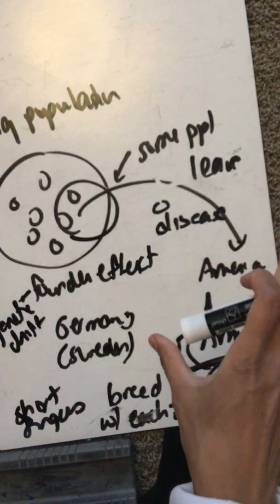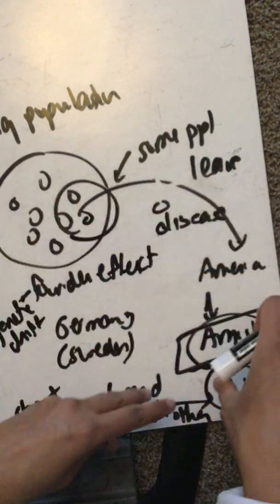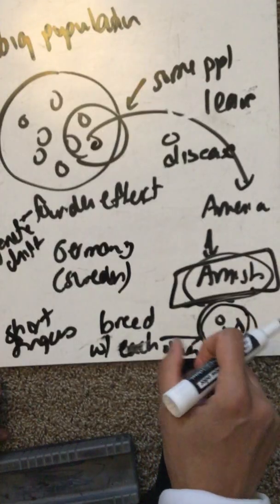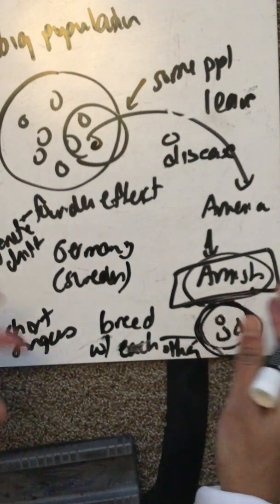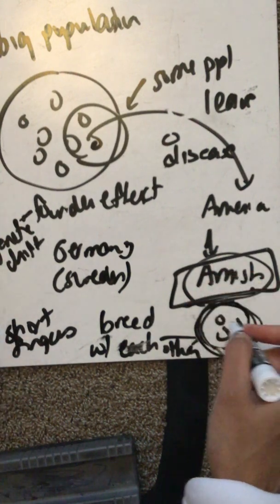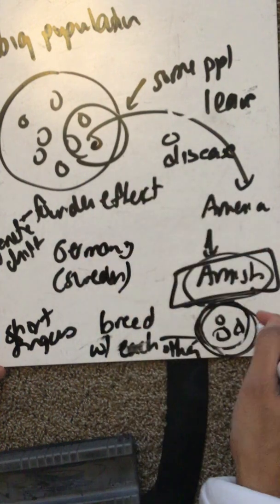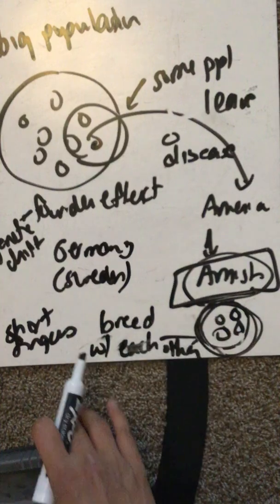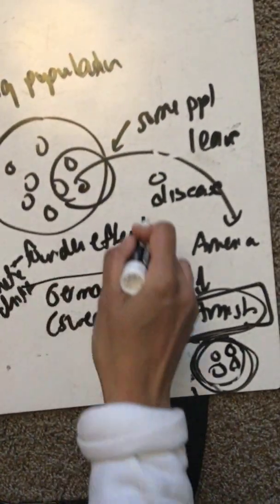It wasn't because they were more fit or one was able to survive better. You just had a population leave and establish themselves in a new area. These people then colonized and had babies of their own, and their allele frequency changed because one of them carried a disease. When they bred with each other, that disease became more prevalent in their kids. So that's another example of genetic drift.